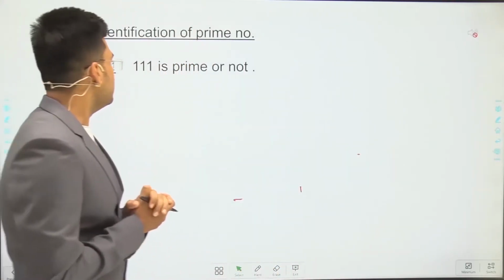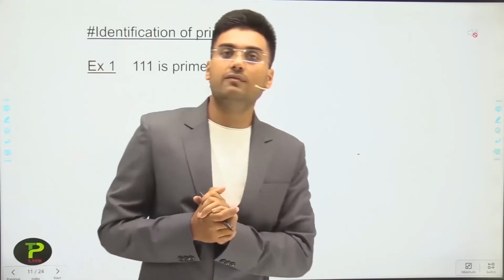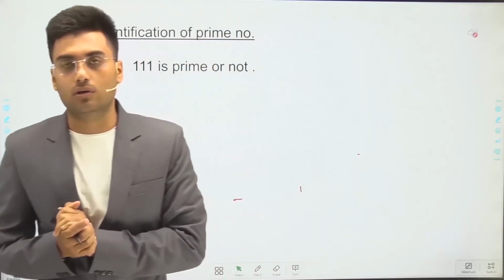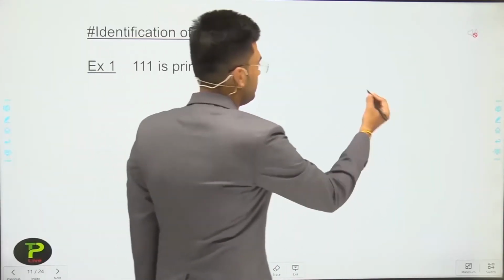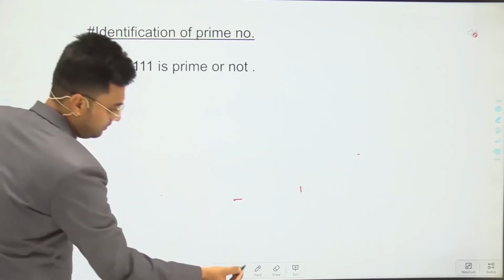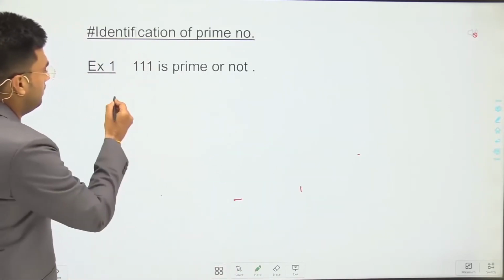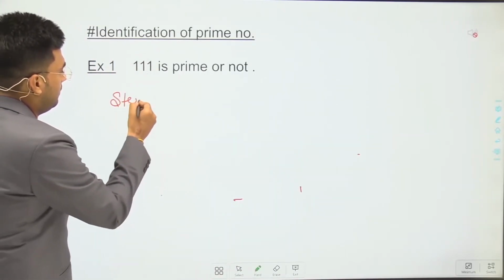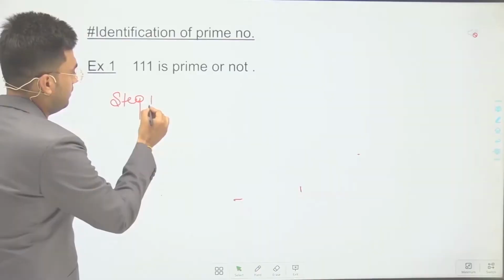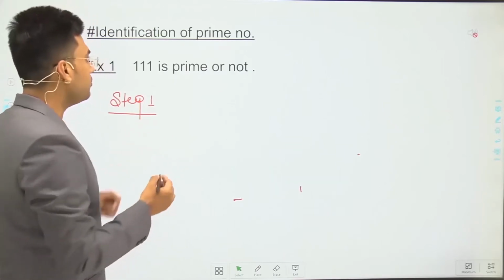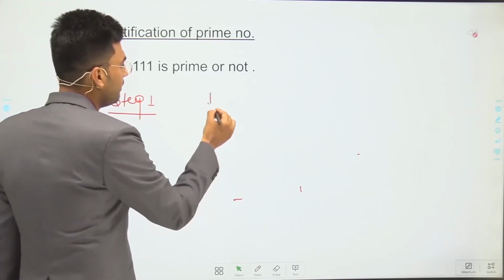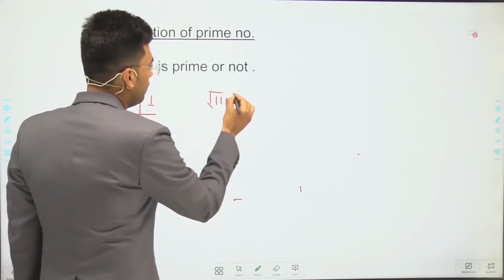The first example is: is 111 prime or not? How do you identify whether this number is prime or not? Step 1: we have to check the square root of 111.